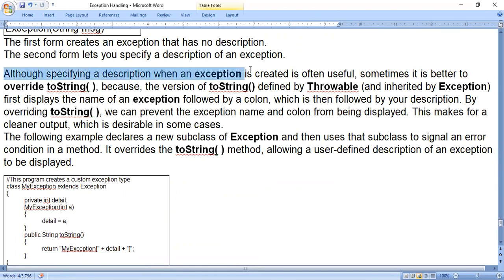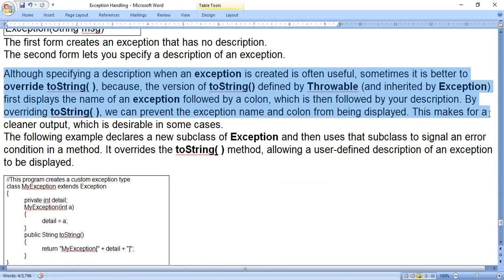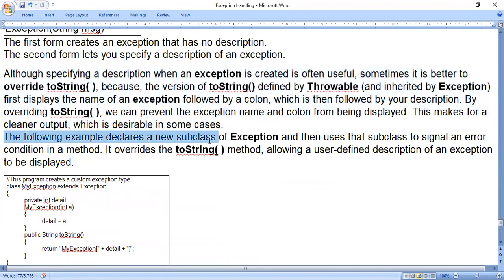Although specifying a description when an exception is created is often useful, sometimes it is better to override toString, because the version of toString defined by Throwable and inherited by Exception first displays the name of an exception followed by a colon, which is then followed by a description. By overriding toString, we can prevent the exception name and colon from being displayed. This makes for a cleaner output, which is desirable in some cases.